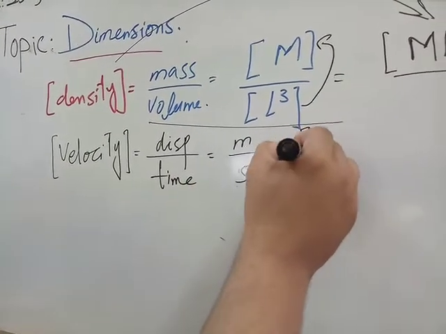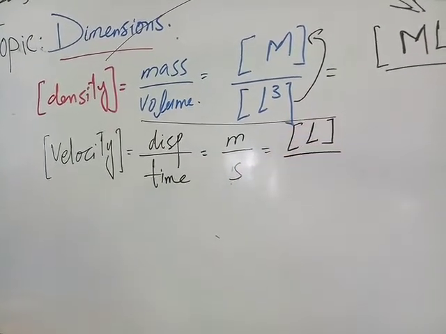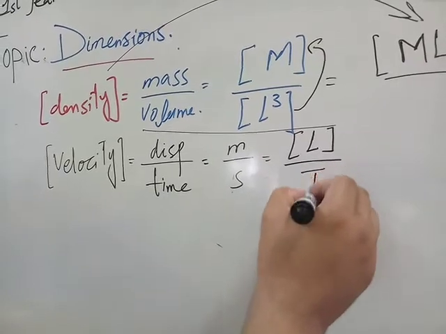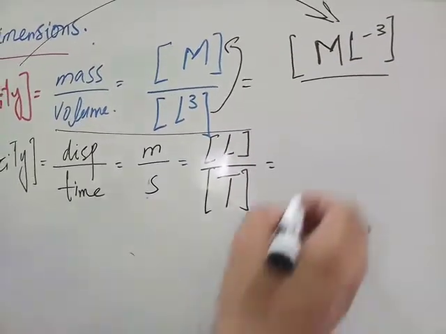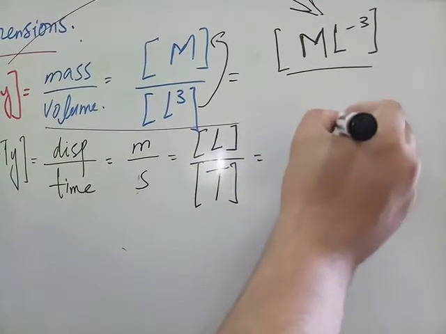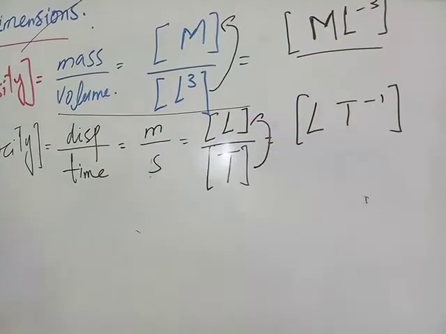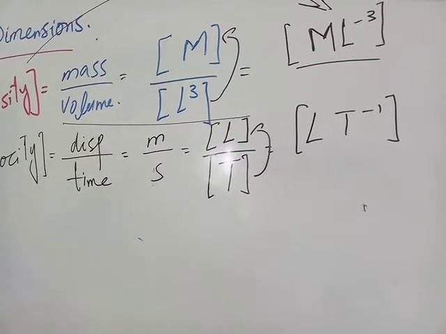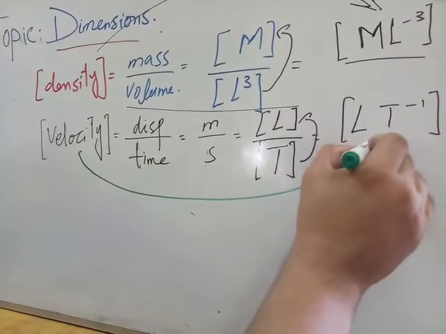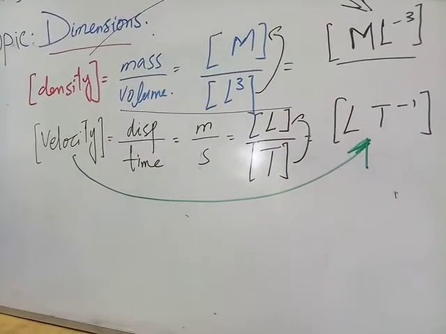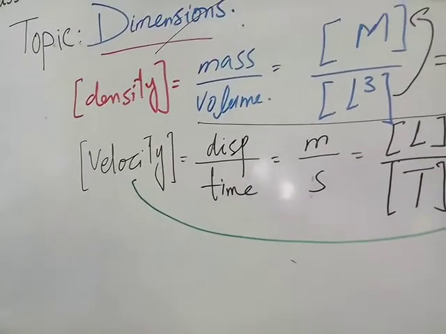The dimension of meter is L and the dimension of time or second is T. So the dimension of velocity we can write here is L T minus 1. T goes to the numerator and the power 1 becomes minus 1. So this is the dimension of velocity. Now we can write the dimension of acceleration.